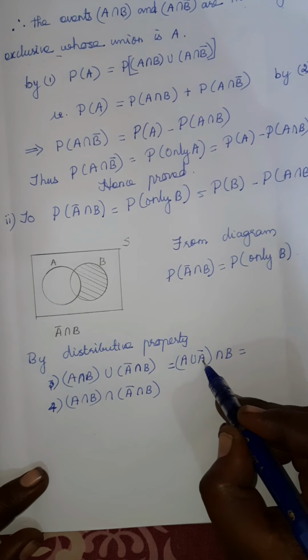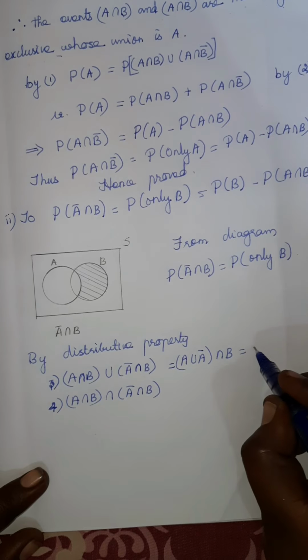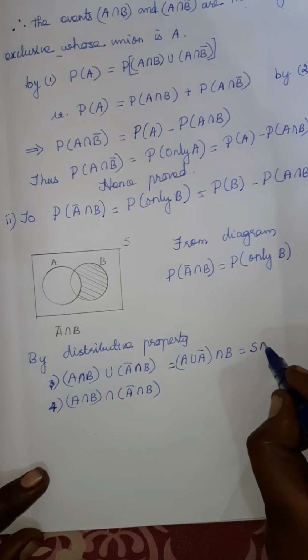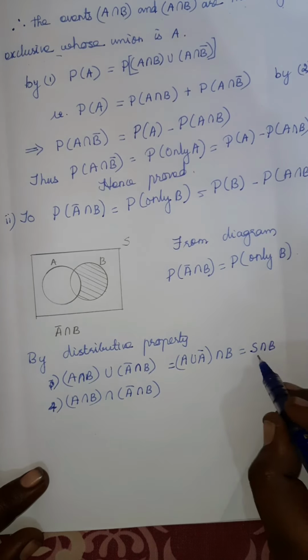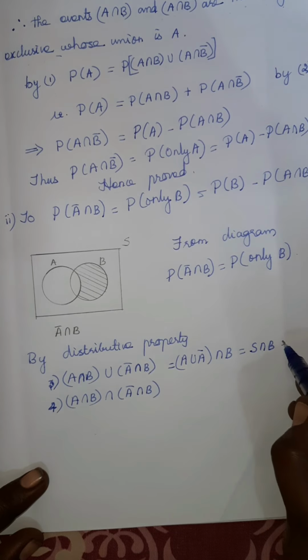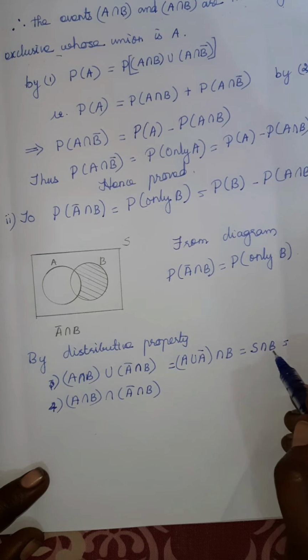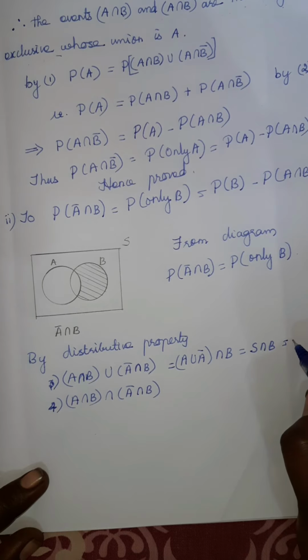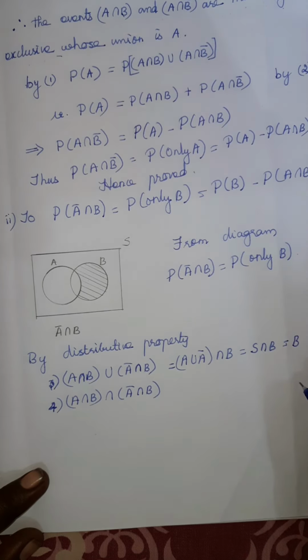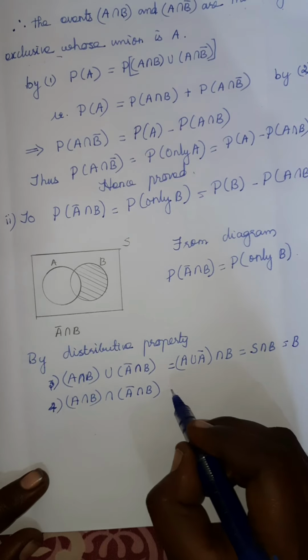A and its complement together will give the universal set S, intersection B. In these two intersections, what will you get? Here B is a subset of S, so the smaller set will give the common elements. So B.